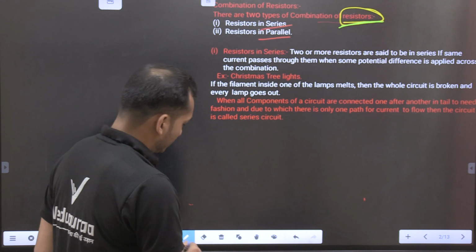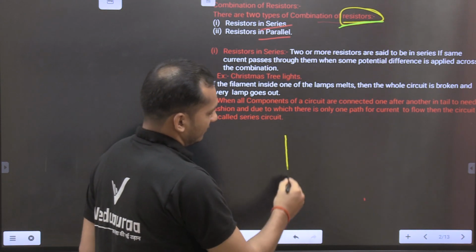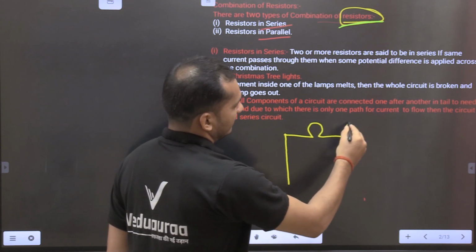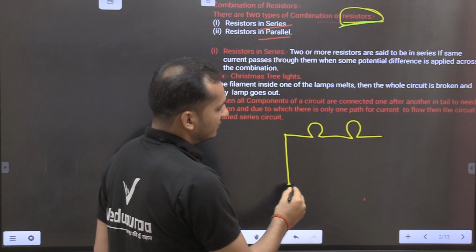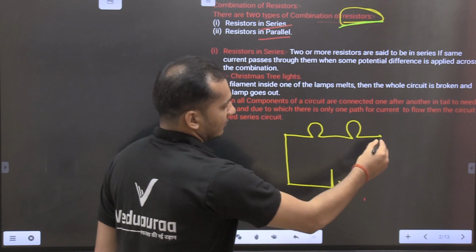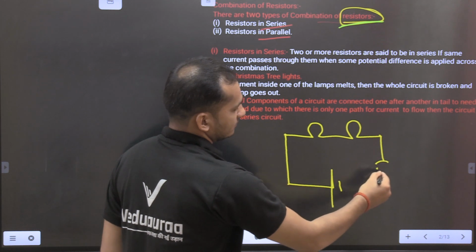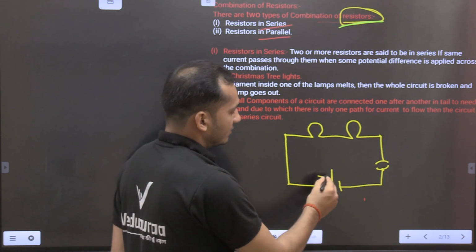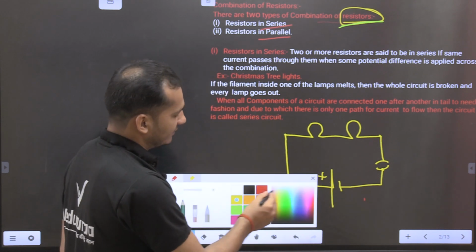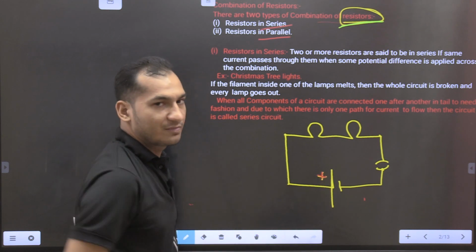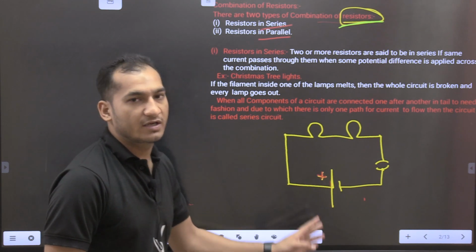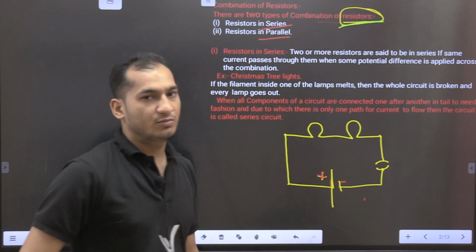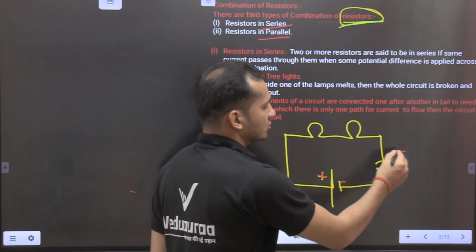So by seeing the diagram, you see here, this is our series arrangement, and here a bulb is connected. This is our bulb and this is also our bulb. And this is our switch. Understood? Now this is the positive terminal of the battery, because the long vertical line always indicates the positive terminal and the smallest vertical line always indicates the negative terminal. And this is our switch.